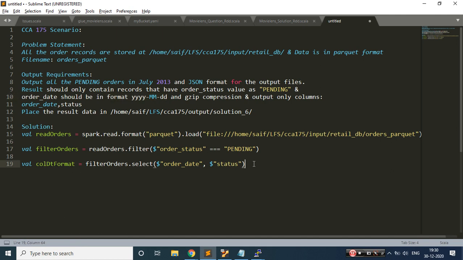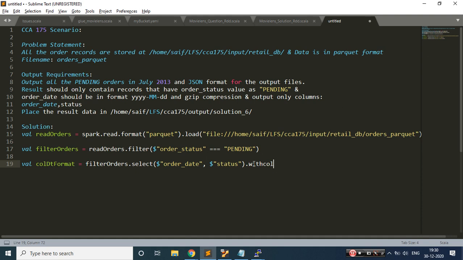Now, the data available in my order date column is in a long format. I need to convert that from milliseconds to a date, and there is a small thing which I would be using to convert that. It's a very easy thing, but it's an important point, and that's the main thing of this scenario. Let's see that.